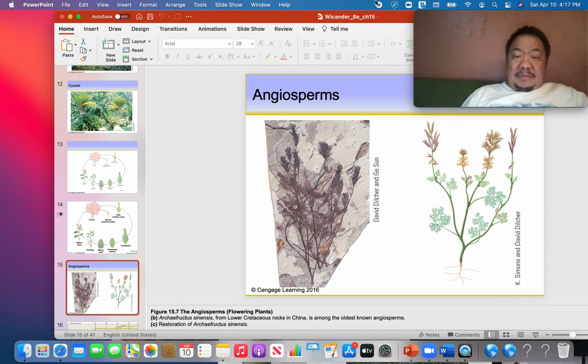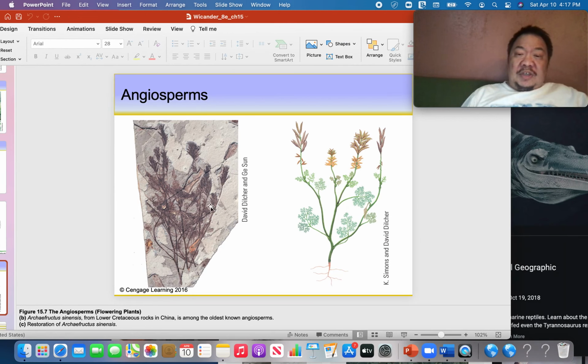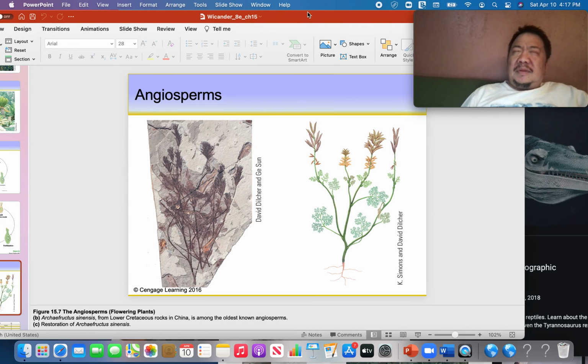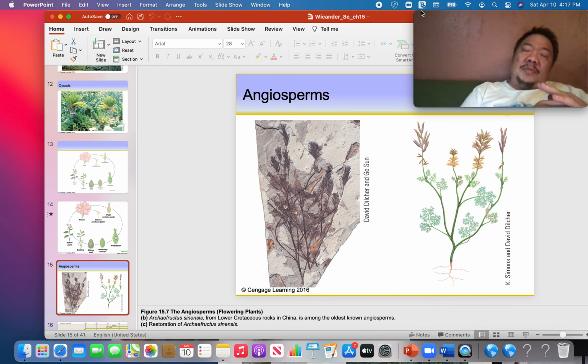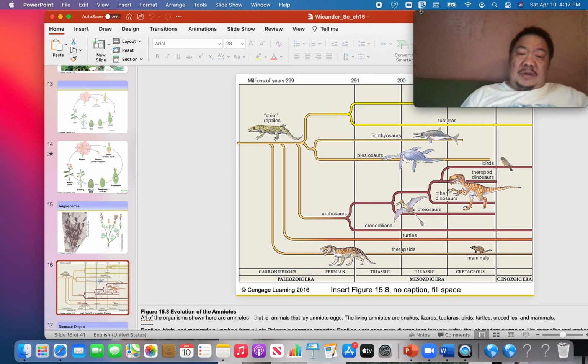Here you can see definitive proof, from these fossils in China, that angiosperms were there during the Mesozoic. You can see flowers. Flowers are an ingenious way that angiosperms have learned to attract insects and birds to spread their seed. Another way that angiosperms spread their seed is through nuts or fruits, which also use animals and birds and insects to spread their seed.